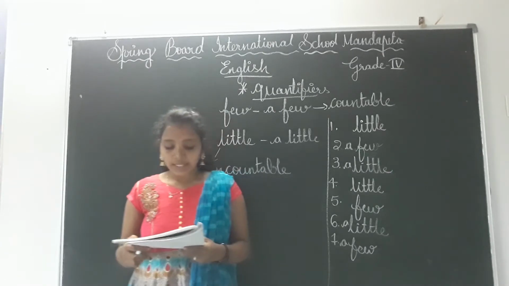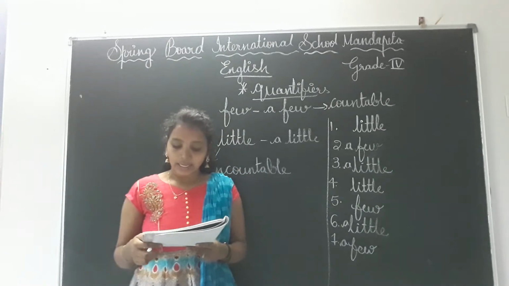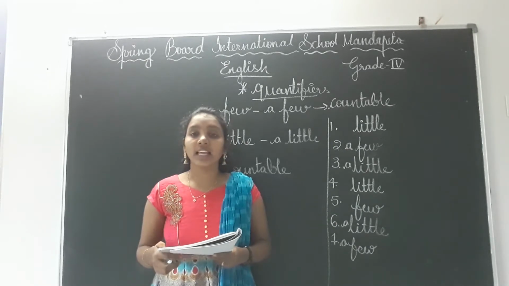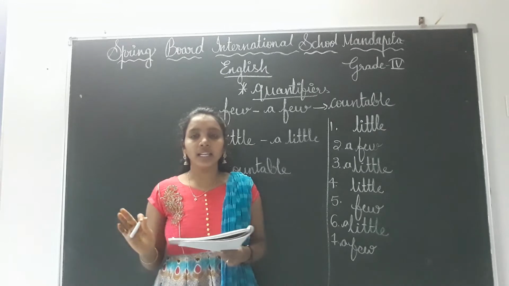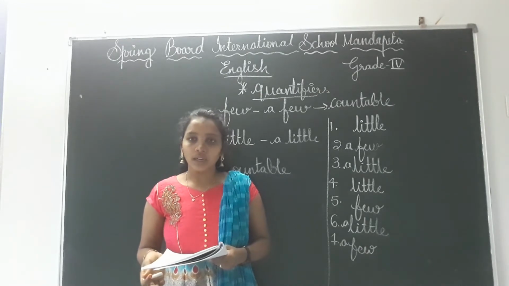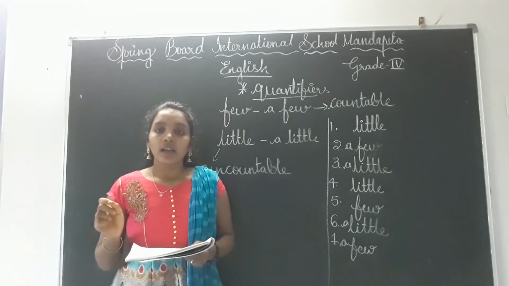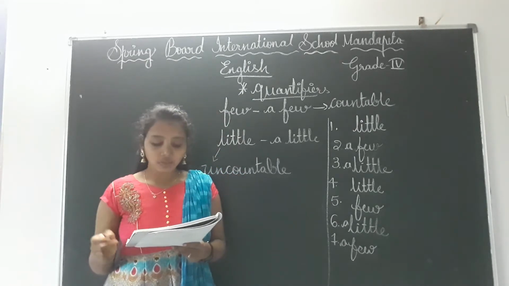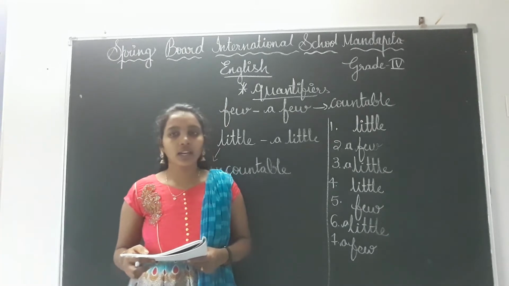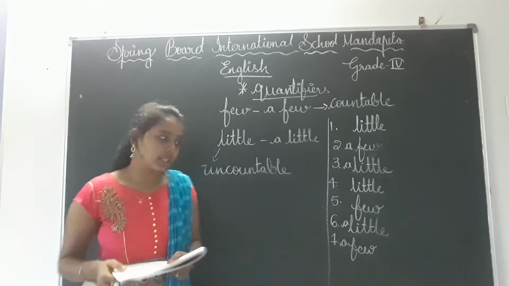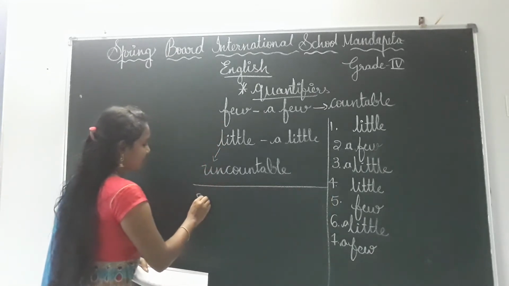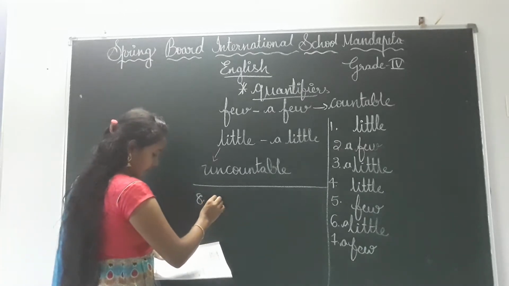Next one, see. The lake is almost empty. There is dash water left. Okay, that means the lake is almost empty. That means the lake is not filled with water. There is dash water left. Water means what I told, children? Countable or uncountable, children? Uncountable. Okay, here I am writing uncountable. Uncountable means little.